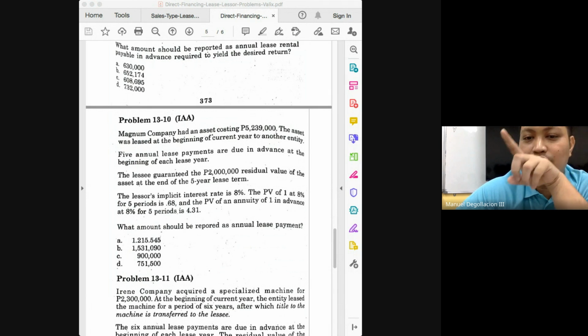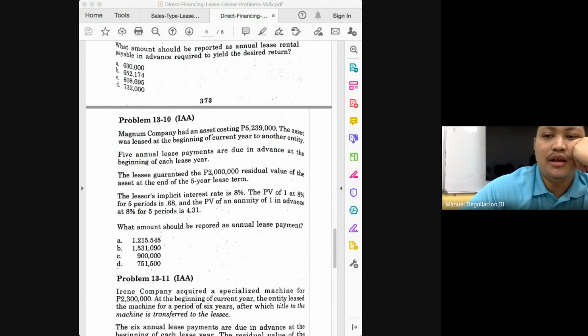Wait, sir. This is January 1, year 1. January 1, year 2. Okay, that's correct. The balance on January 1, year 3 would be 3,189,010. What's your name?